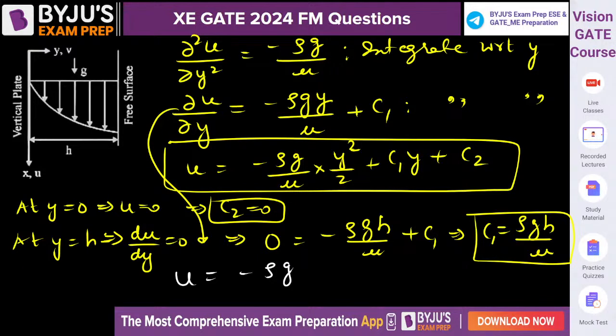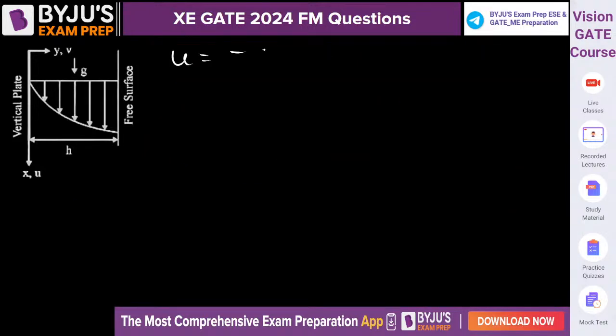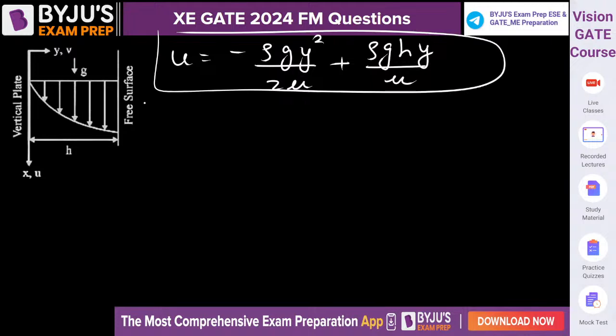So our expression is U is equal to minus rho g y square by 2 mu plus rho g h y by mu. This is our expression. U is equal to minus rho g y square by 2 mu plus rho g h y by mu. That is our expression. So at y is equal to h, U is maximum, that is U infinity.